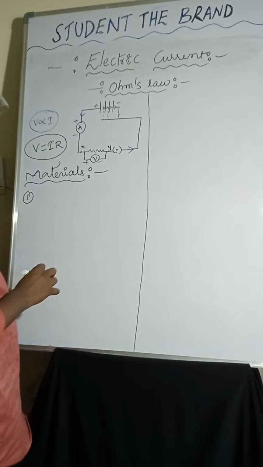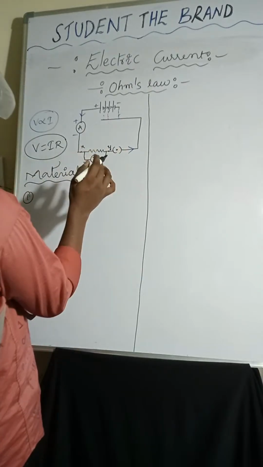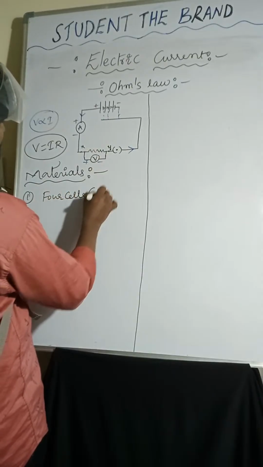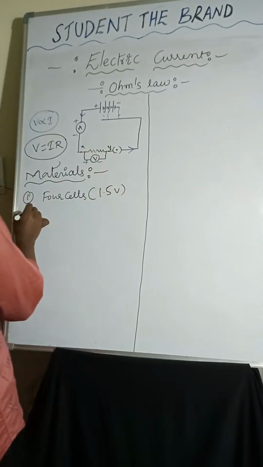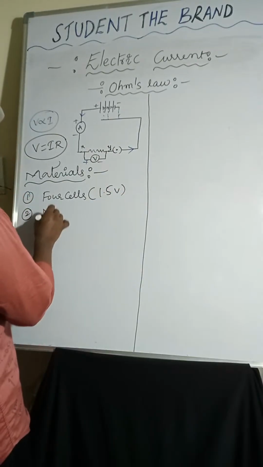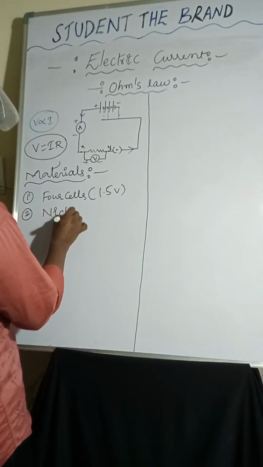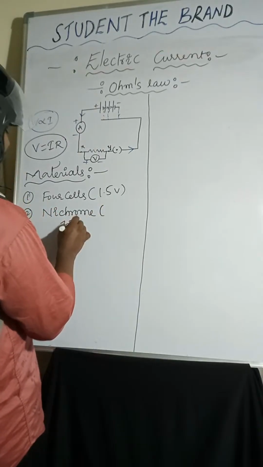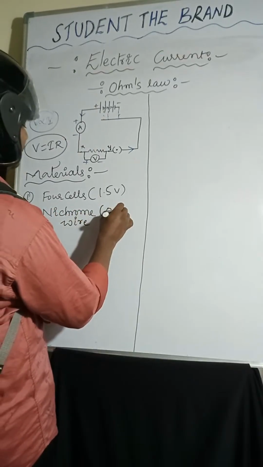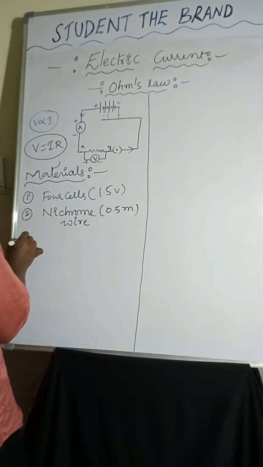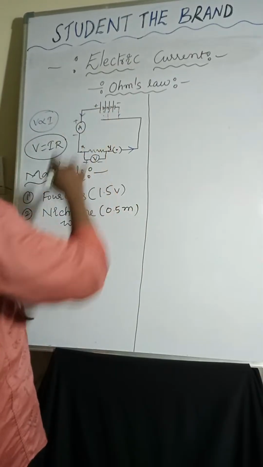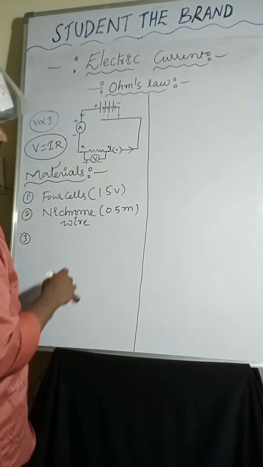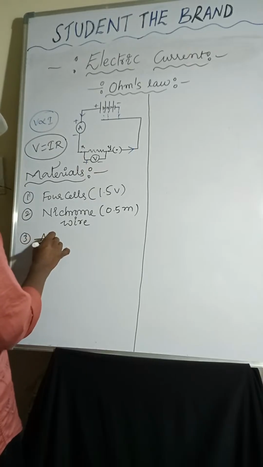First, you have to take 4 cells of 1.5 volts each. The second one is nichrome wire, an alloy of nickel, chromium, manganese and iron metals, of 0.5 meter length. And coming to the third one, the ammeter.